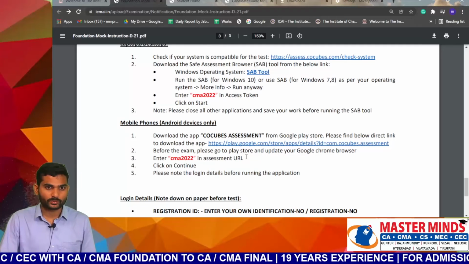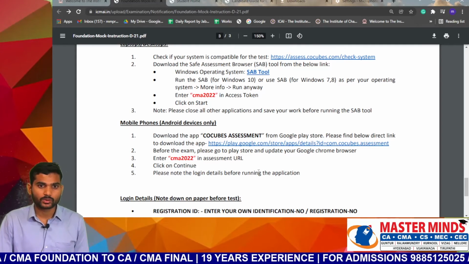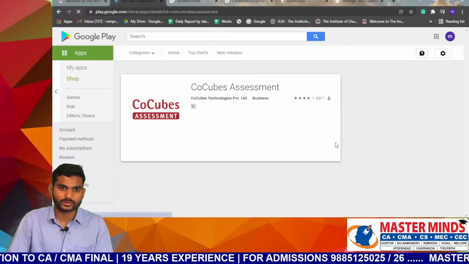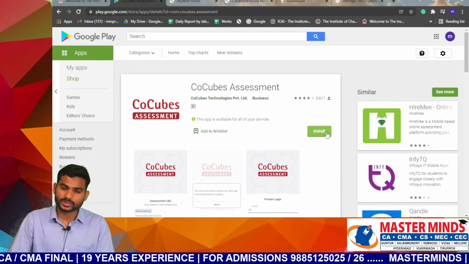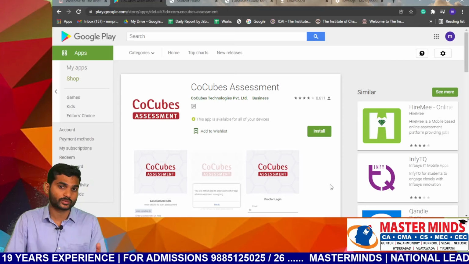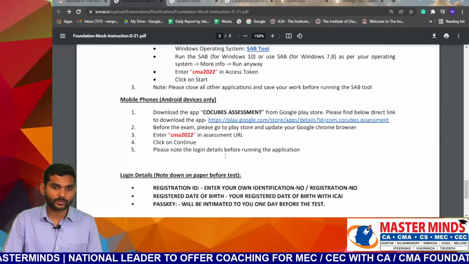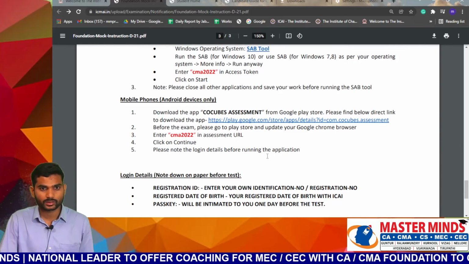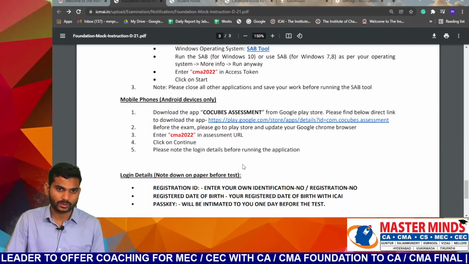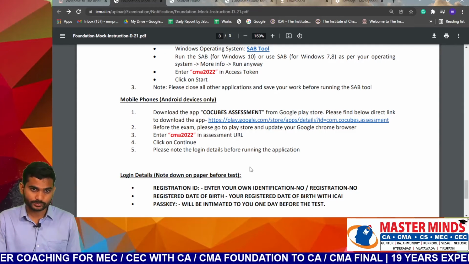Next, for mobile phones, Android devices only. Download the CocoCubes assessment app from your Google Play Store and install it on your mobile phone. Then enter the access token, CMA 2022, and click on continue.